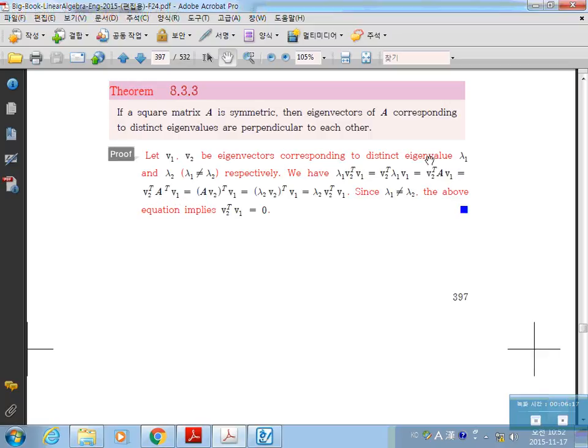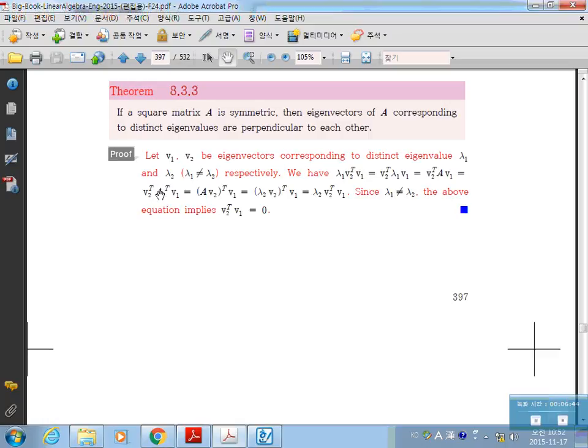Because A and A transpose are symmetric, these two are the same. So we multiply V2 transpose on both sides. Then A times V1 is lambda 1 V1, because V1 is a corresponding eigenvector to eigenvalue lambda 1. And this scalar can come out like this. Okay? So this holds, and we have a left-hand side like this.